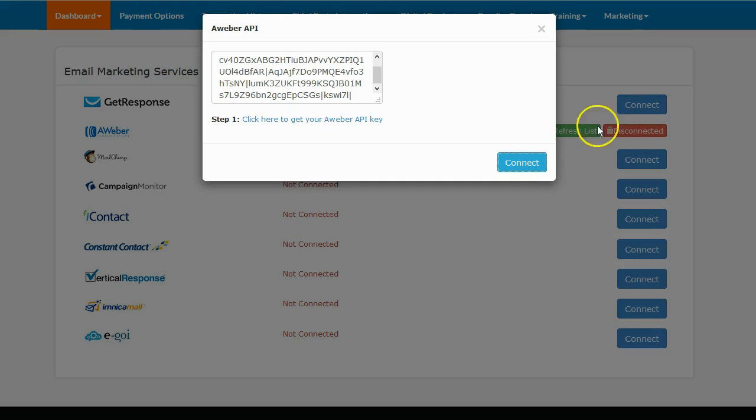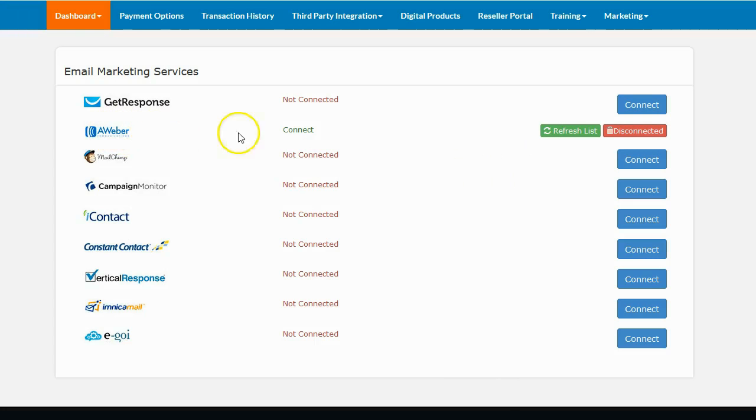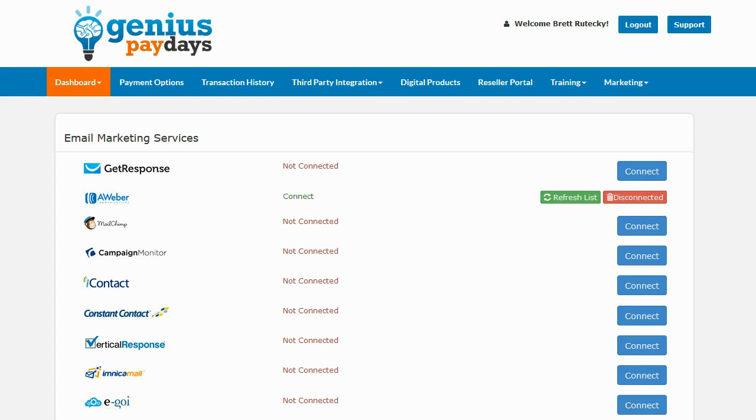I don't know why, but for some reason this window doesn't automatically close. I kind of expected that it would, but I can see in the background here that it did connect it. So I'll go ahead and close that window. There's my Aweber connected. I can refresh it, or I can disconnect it at any time if I want to remove it from Genius PayDays.